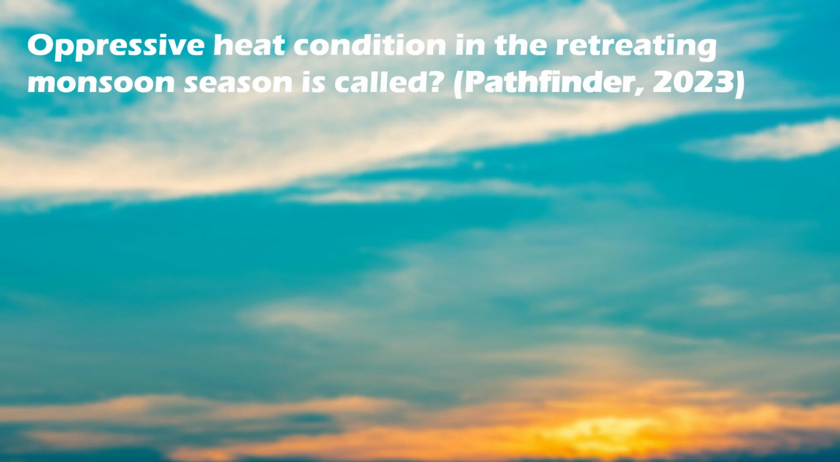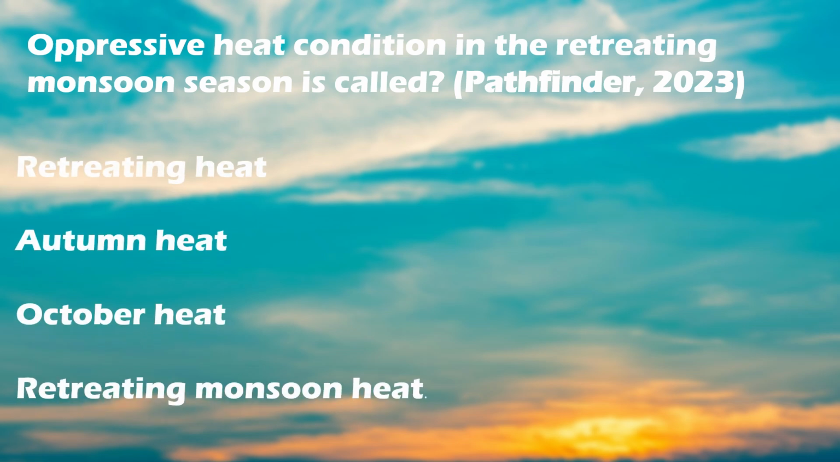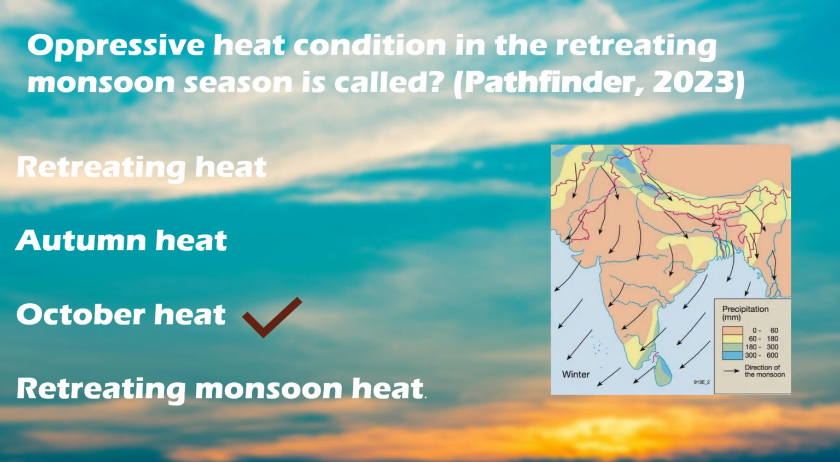The next question is, oppressive heat condition in the retreating monsoon season is called. Your options are retreating heat, autumn heat, October heat, retreating monsoon heat. And the correct option is October heat. During the months of October to November, the sky remains cloudless with high day temperature, which creates an oppressive sultry weather regarded as the October heat.